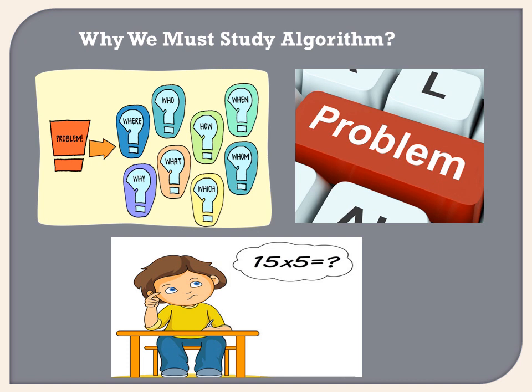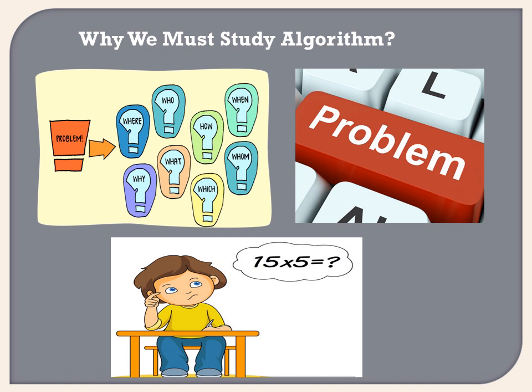We are cooking, so we decide what we have to cook, then how to do that, what is required for that, then what input we have to give. Suppose we are going to make tea, then what procedure are we going to perform? We decide to make tea, then for how many persons, how much sugar, how much milk, how much water is required, and we combine all these things.